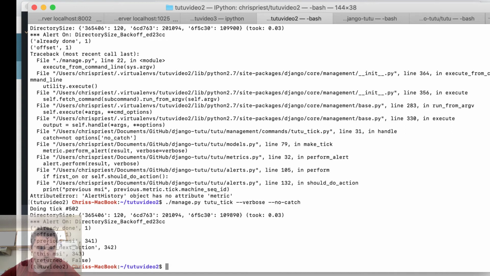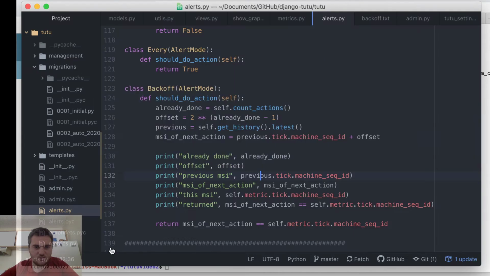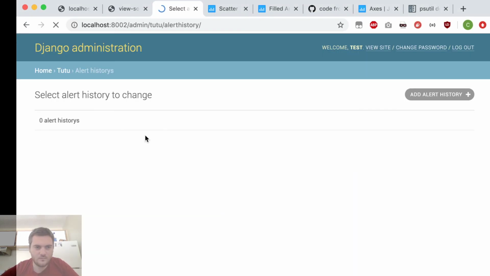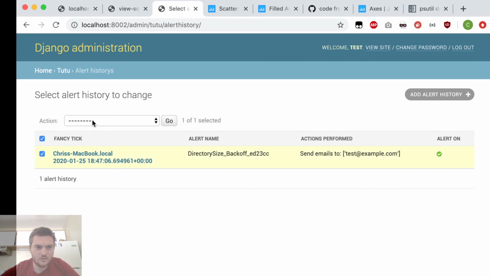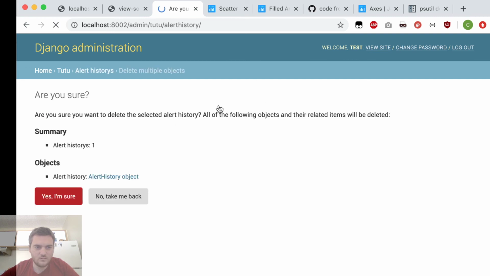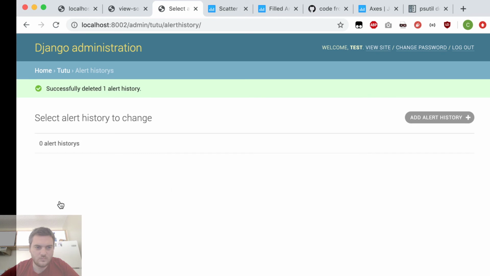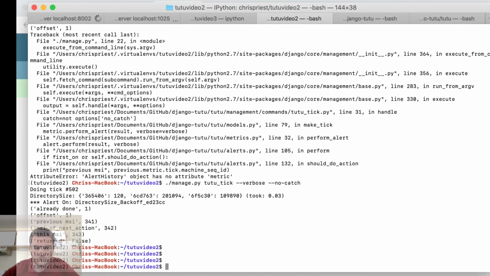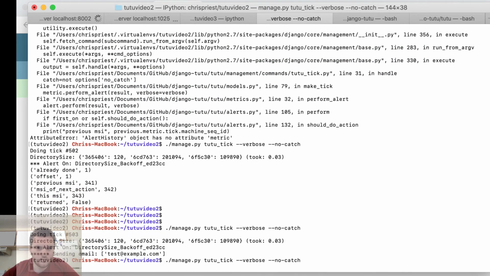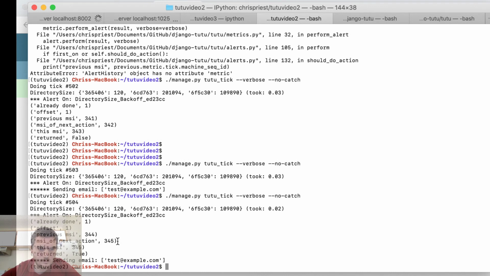Offset is 1. Previous MSI 341. Next action is 342. Okay, that's not right. Try this again. This MSI is 345, MSI of next 345.